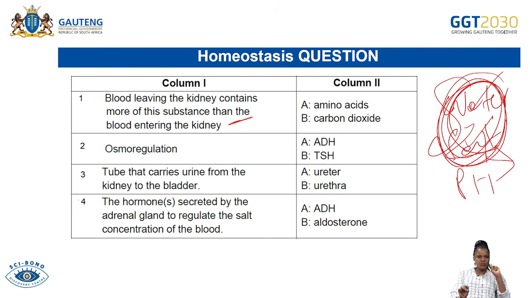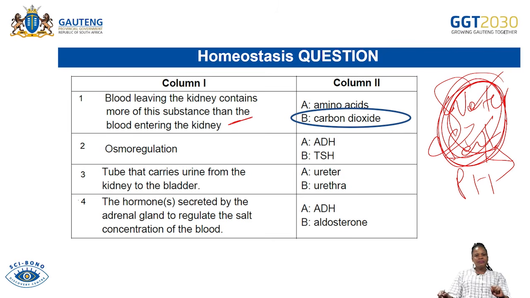The first question says, the blood leaving the kidney contains more of this substance than the blood entering the kidney. Does it contain more amino acid, or more carbon dioxide? So the answer is it contains more carbon dioxide. That is B only.